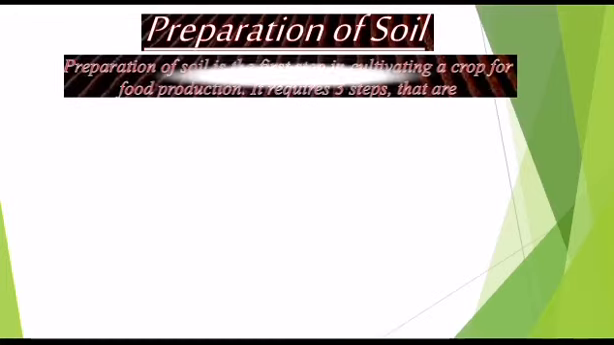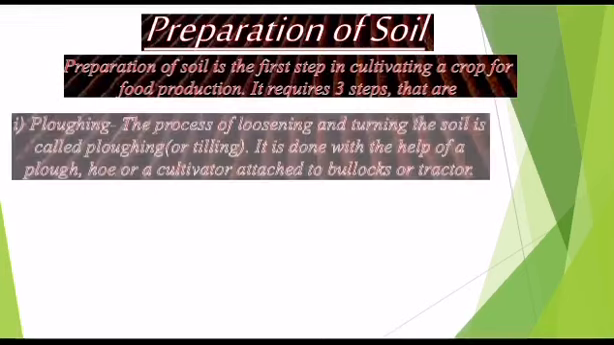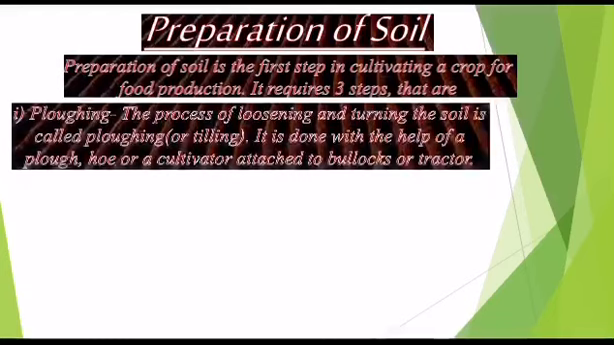First step is preparation of soil. Preparation of soil is the first step in cultivation of crop for food production. It requires 3 steps, that are: first step is plowing. Now what is plowing? Plowing is nothing but it's a process of loosening and turning the soil. It is done by plow or hoe or a cultivator attached to bullocks or tractor.